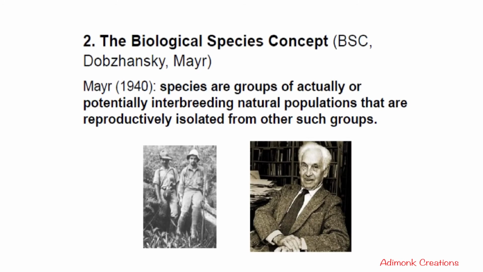Among these six different species concepts, the biological species concept is the most common and followed by many taxonomists around the world. There may be different taxonomists who follow different species concepts, but as of now the most common type is the biological species concept. And with this we come to the end of our class.